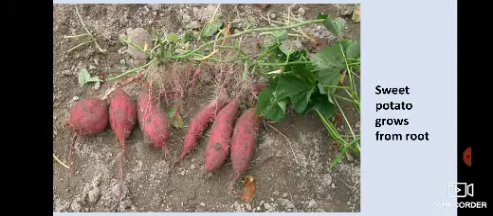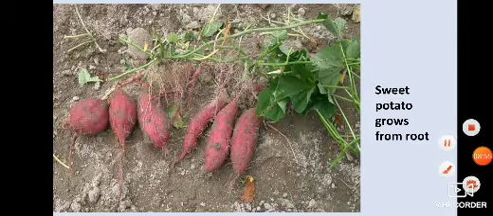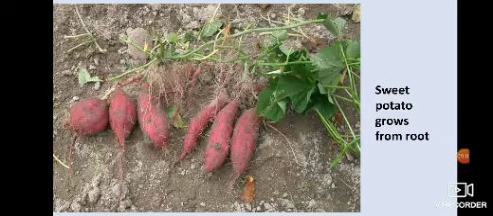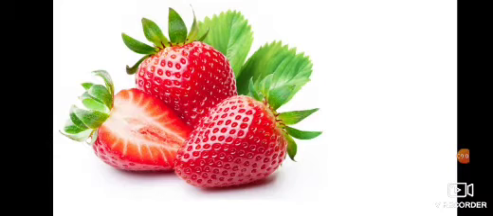Another plant is also there, that is dahlia. Dahlia also has root tubers. It grows inside the soil and it grows with the help of the root. This is strawberry. Everybody knows about it. And this also grows with the help of vegetative propagation.